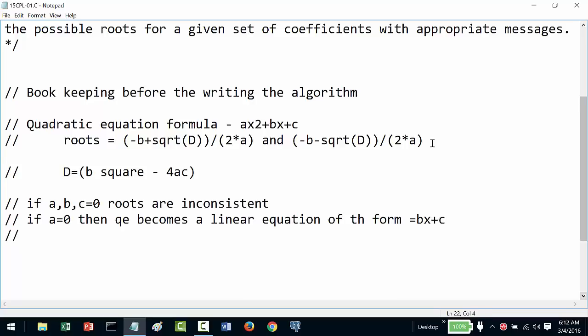Then the linear root will be of the form minus c by b.